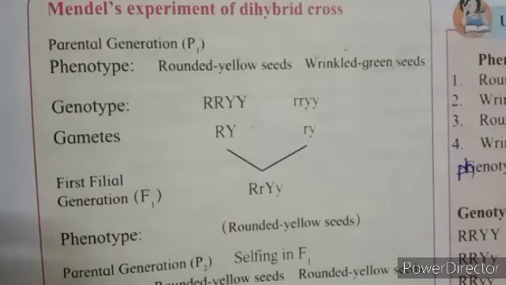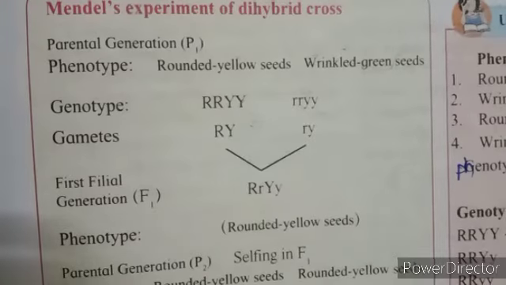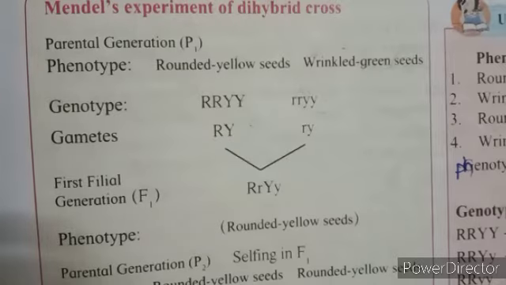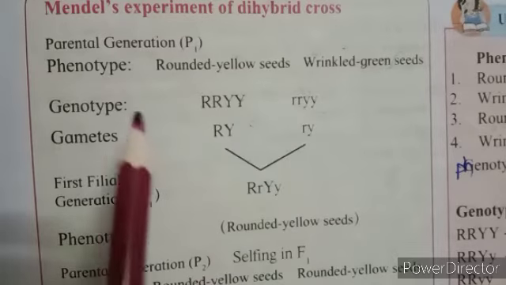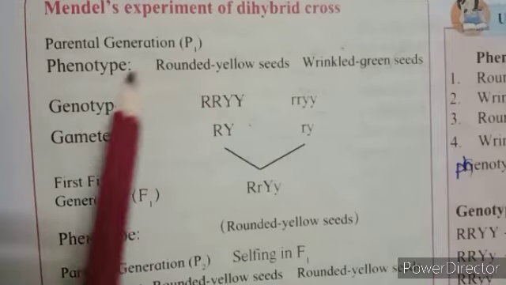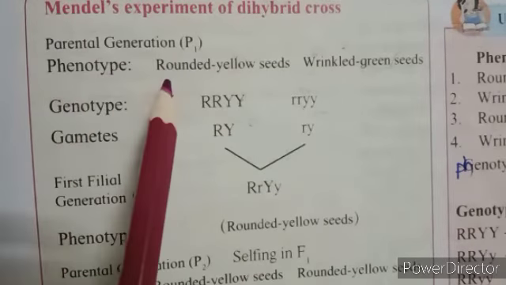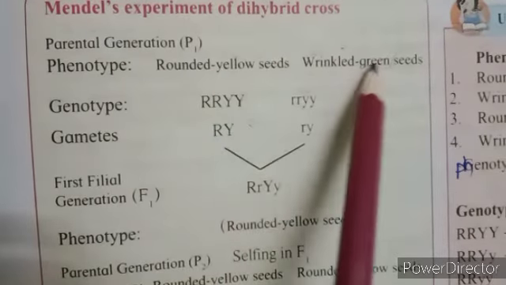Mendel's experiment of dihybrid cross. In this cross, Mendel carried out the cross between two pairs of contrasting characteristics, and therefore it is called the dihybrid cross. Mendel selected the pea plants producing rounded yellow seeds and wrinkled green seeds as parent plants for this cross. Here, the parental generation, that is P1, has the phenotype rounded yellow seeds and wrinkled green seeds.